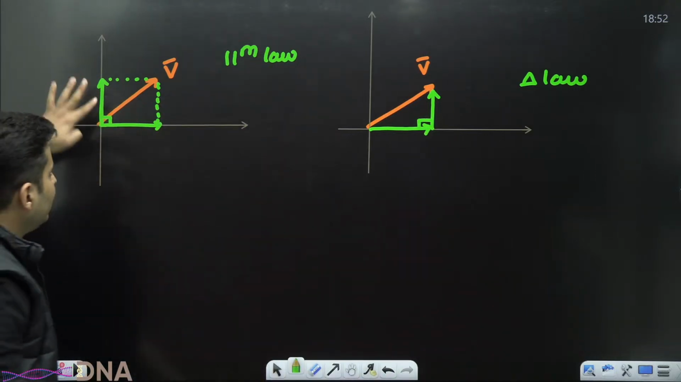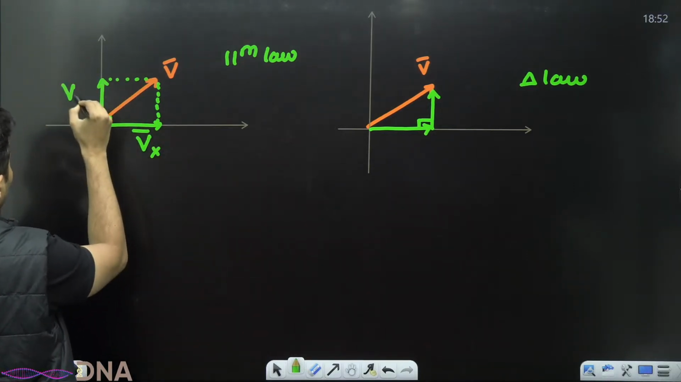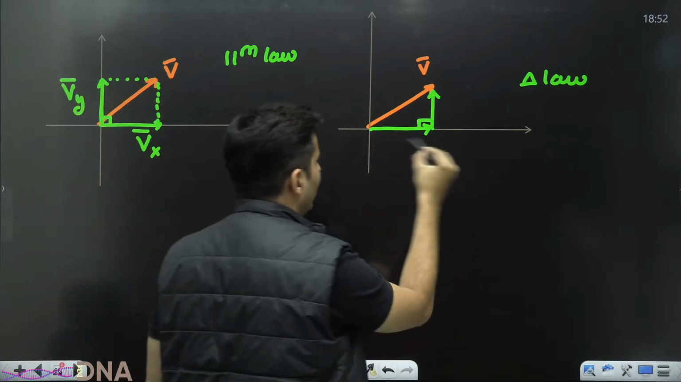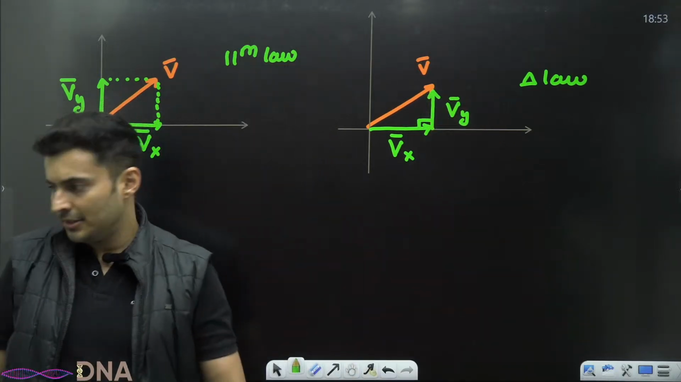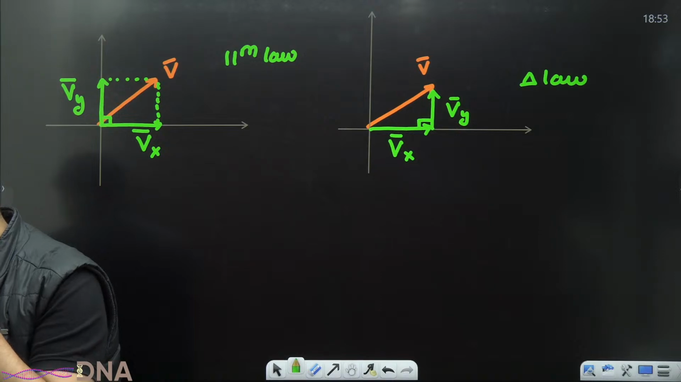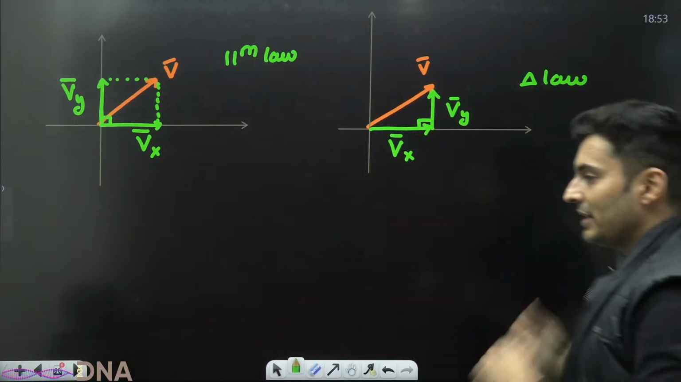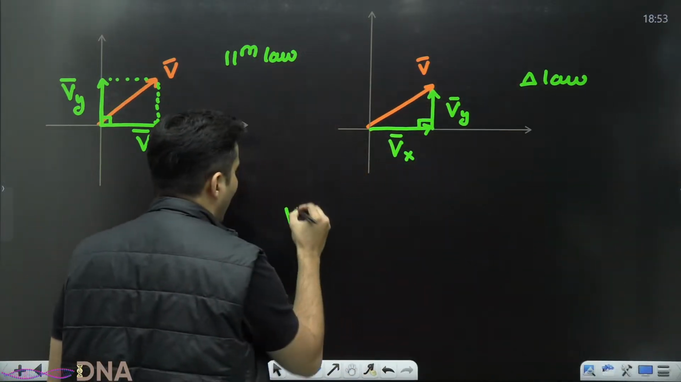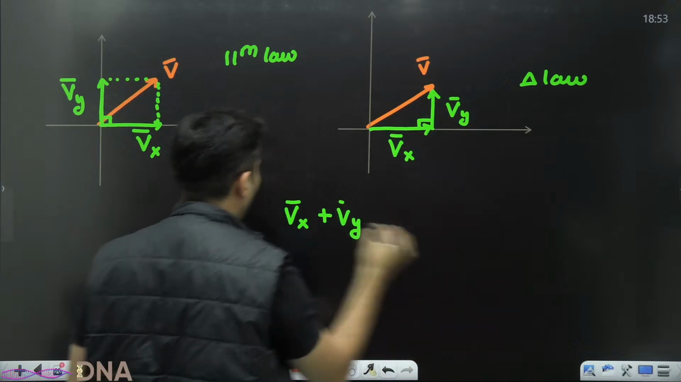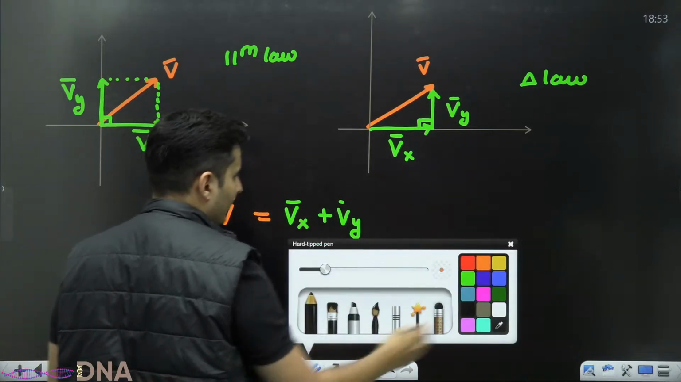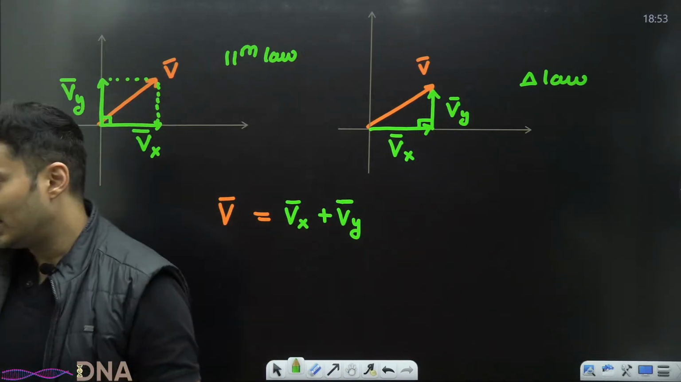When this happens, the component along the x-axis is called the x component. The component along the y-axis is called the y component. As simple as that. These are the x and the y components of our original vector. And you will see, if you add this x component and y component either using the parallelogram or the triangle law, I will basically get back my original vector. So these are the components of that particular vector.